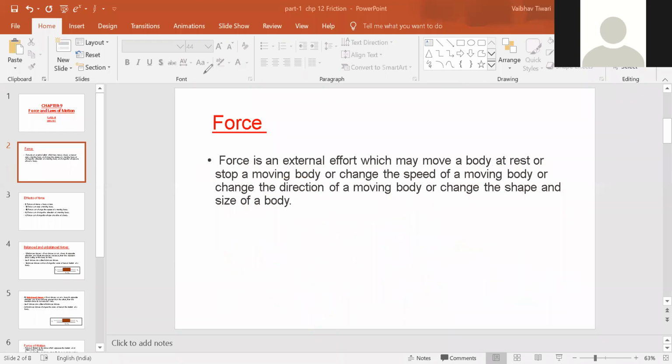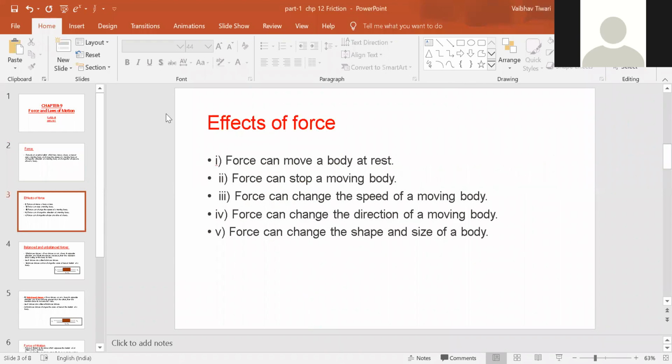So if it is asked what are the effects of force, then you will write all these 5 points. The first point is force can move a body at rest. Second, force can stop a moving body. Third, force can change the speed of a moving body.